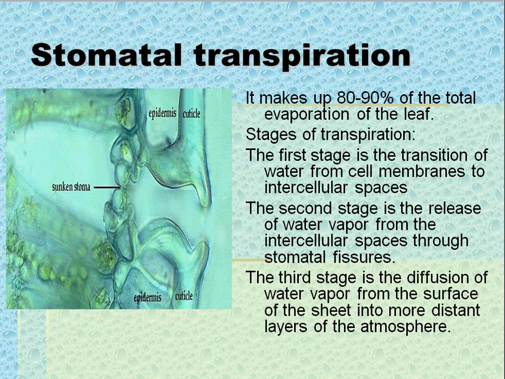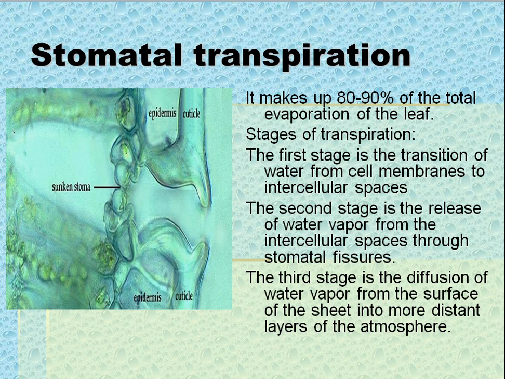Stomatal transpiration. This is epidermis, cuticle, and sunken stoma. Stomatal transpiration makes up 80 to 90% of the total evaporation of the leaf.